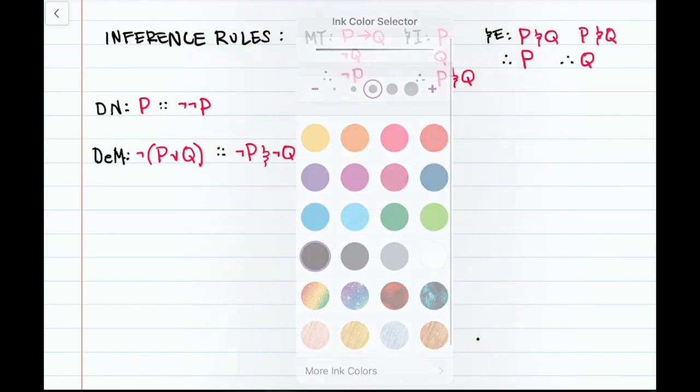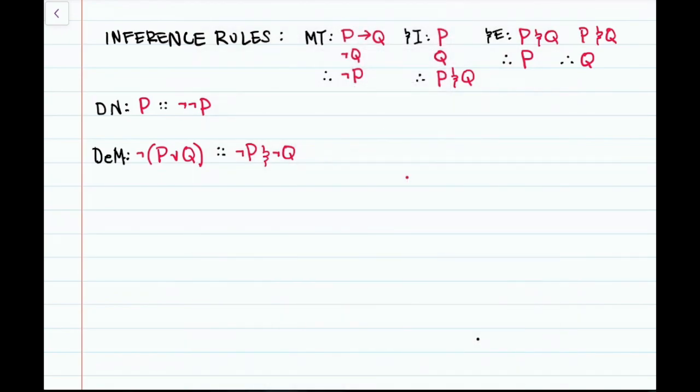Now we're going to have disjunction elimination, or disjunctive syllogism. This says that if we have a disjunction, say P or Q, and we have the negation of the left disjunct, not P, we may infer Q. In other words, if it's true that P or Q, but it's also true that not P, it has to be the case that Q.